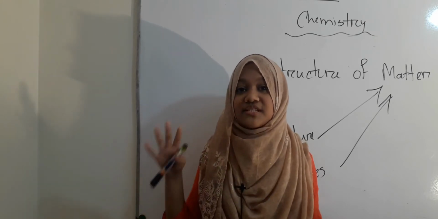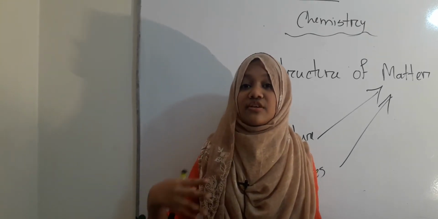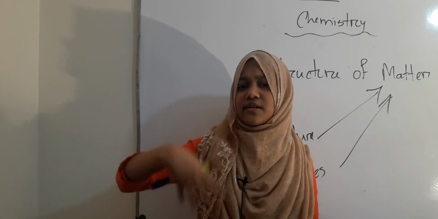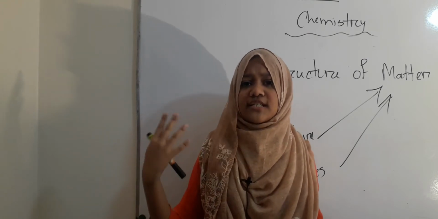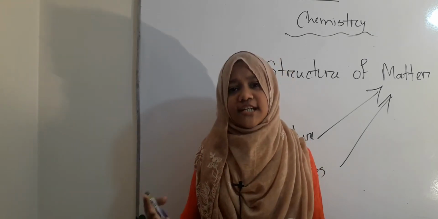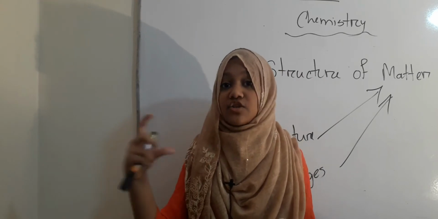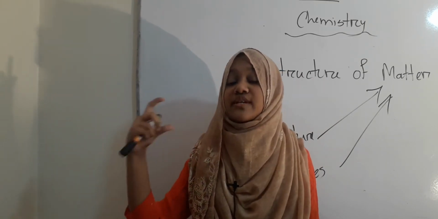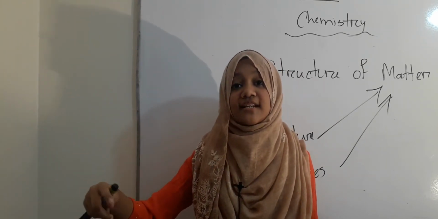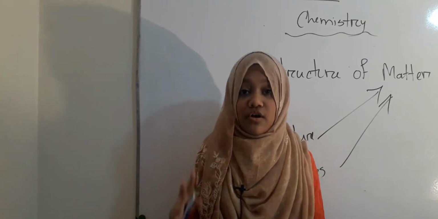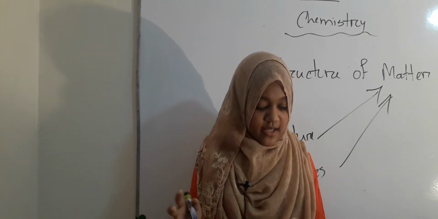This chemistry started with the creation of this world, and was discovered later when human civilization was starting. Chemistry was discovered, not invented, not created. It was created during the creation of the earth. Why?